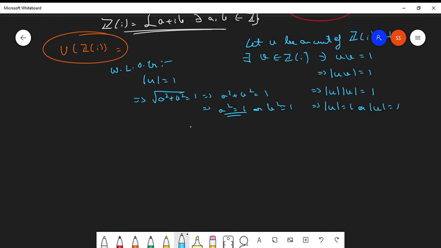From here, a equals plus minus 1 or b equals plus minus 1. What are the values of U then? When a is plus minus 1, you get 1, minus 1. When b is plus minus 1, you get i, minus i. So these are the units of Z[i]. Clear? 1, minus 1, i, minus i. Is it clear?